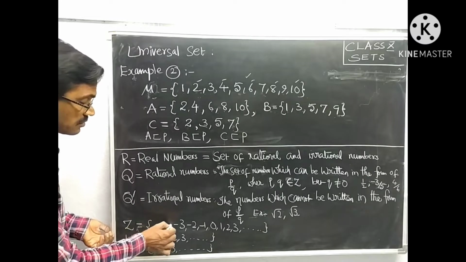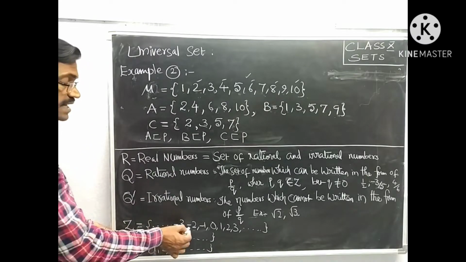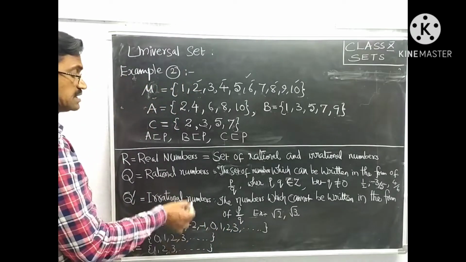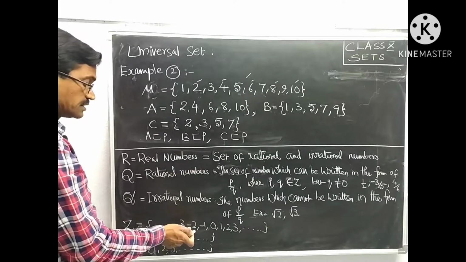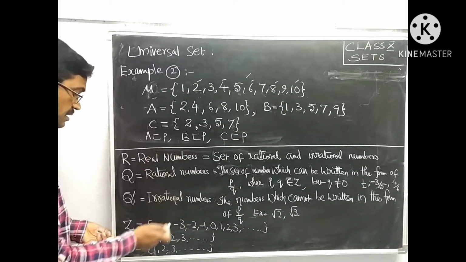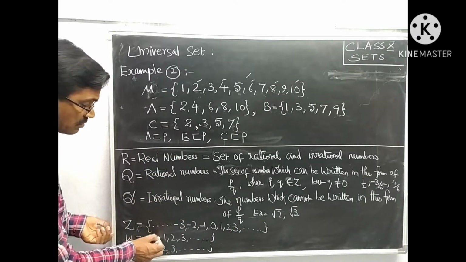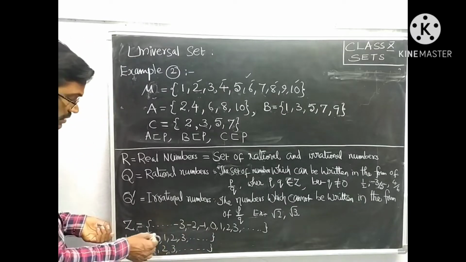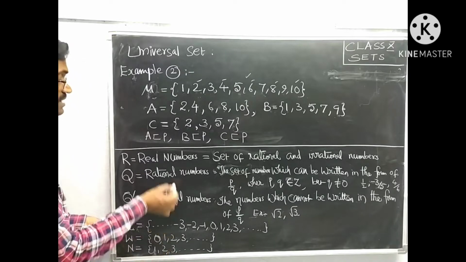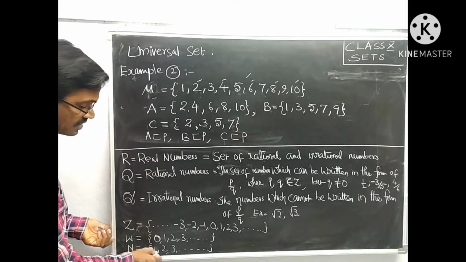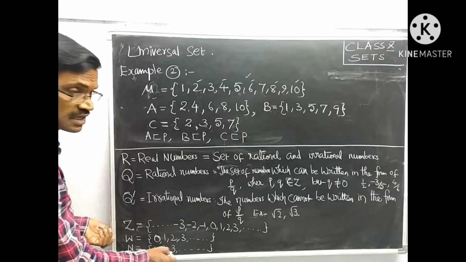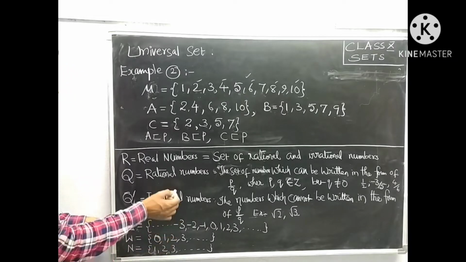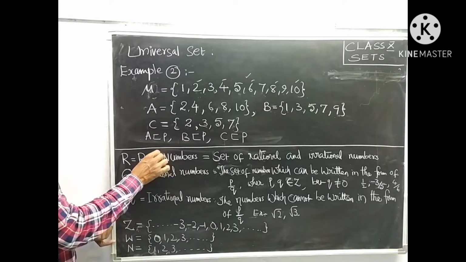And Z is equal to integers: negative numbers, 0 and positive numbers. All these numbers exist in real numbers. Therefore, Z is also a subset of R. W means the set of whole numbers, that is, natural numbers including 0. Whole numbers are also a subset of R. Natural numbers 1, 2, 3, 4, 5, the numbers which are used for counting, also exist in real numbers.